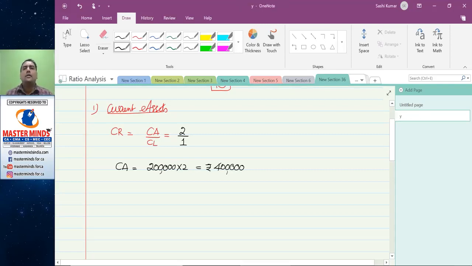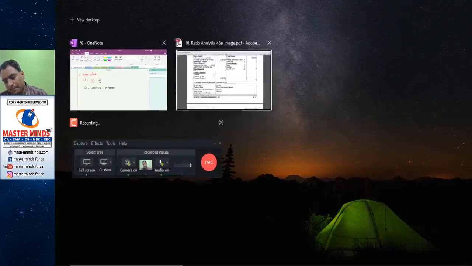So therefore, total current assets are 4 lakhs.